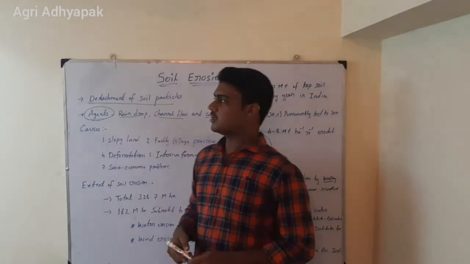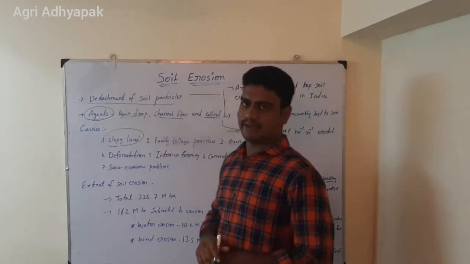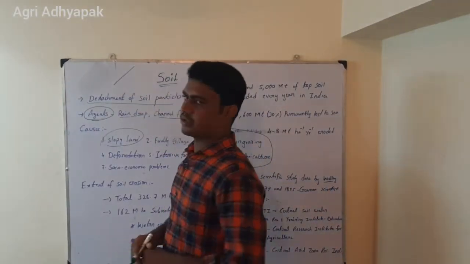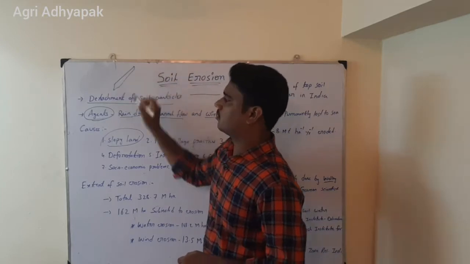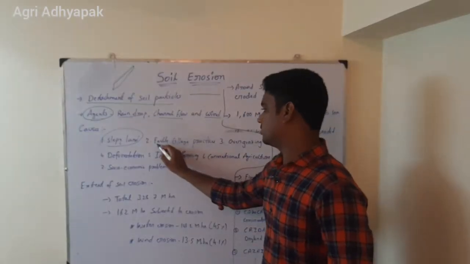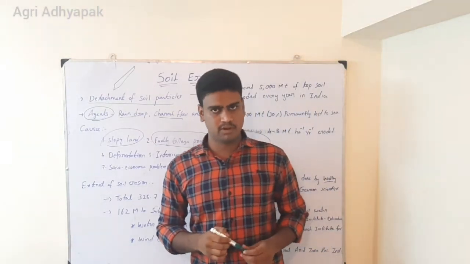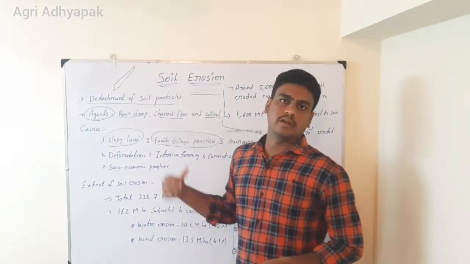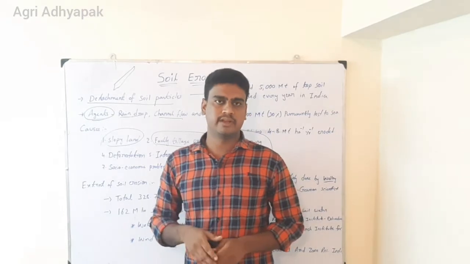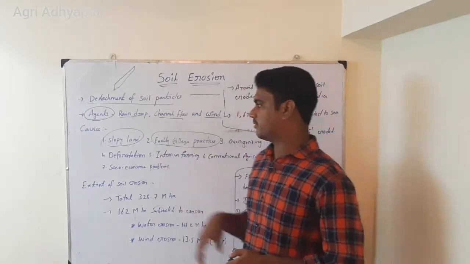So what are the causes of soil erosion? Let us see. The first one is sloping land. When land is well leveled, erosion will not happen much. But when land is sloping, for sure when rain comes from the high slope area to the low slope area, this soil will go. That is one of the causes. Then the next one is faulty tillage practices. Faulty tillage practices means when we go for summer plowing or before sowing of the seed or the crop, make sure that our field is well leveled. If we have ups and downs in the field, when rain comes, for sure soil erosion will happen. That's why faulty tillage practice is also one of the causes of soil erosion.